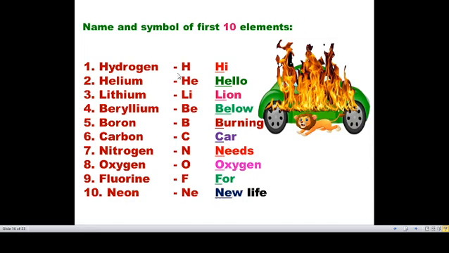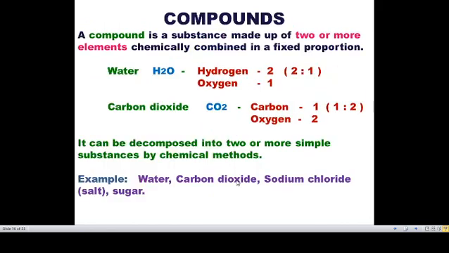So hi, H, hydrogen, H. Hello, He, helium, He. Lithium, Li, lion. Beryllium, Be, below. Boron, B, burning. Carbon, C, car. Nitrogen, N, needs. Oxygen, O. Fluorine, F, for. Neon, Ne, new life. So for memorizing the names of the first 10 elements, we can use this mind trick. Hi, hello, lion below the burning car needs oxygen for new life.